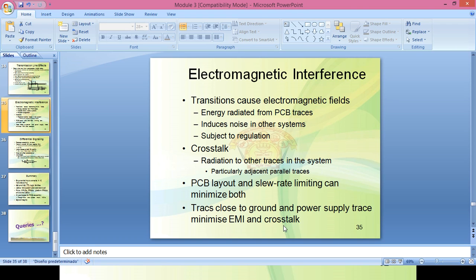Okay, this effect can be minimized by routing such a trace close to the ground and VCC plane. Also, minimizing the slew rate can reduce the radiated energy, and hence it will reduce the electromagnetic interference and crosstalk.